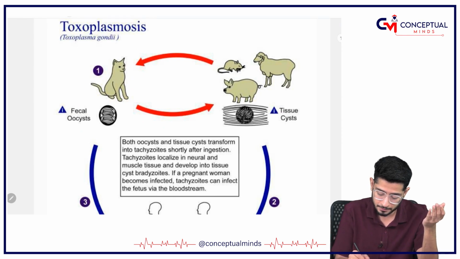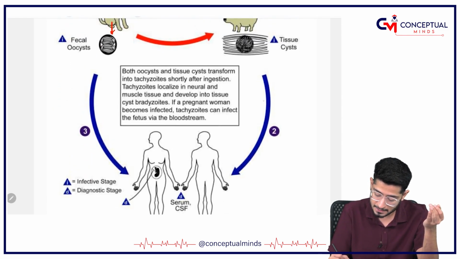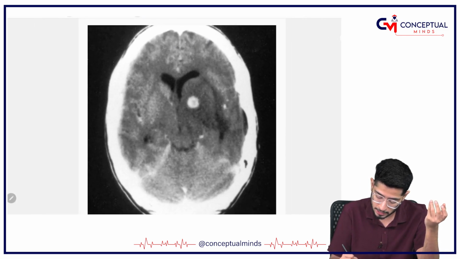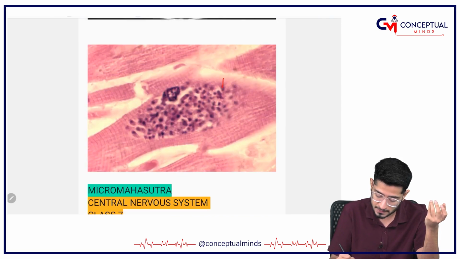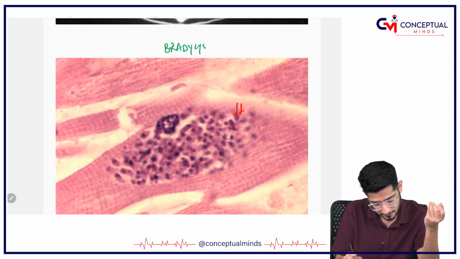I have talked about this multiple times, that oocyst from the cat is going to go to other organisms and the cycle is going to continue. But yes, if you are ingesting pork or undercooked meat or something, it can even go to humans, right? Yeah, like that. And this is the congenital toxoplasma, right? This is in the muscles you have. What do you have in muscles? The bradycyst. Okay, that is there in the muscles for that matter.